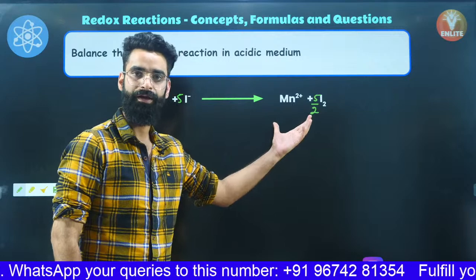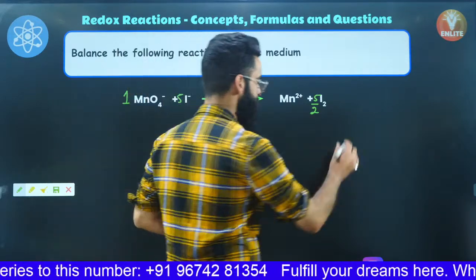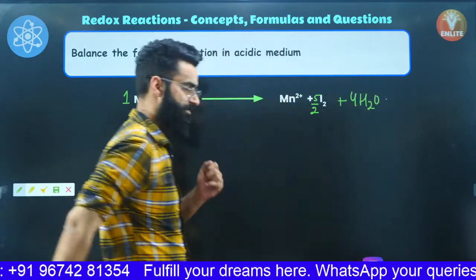It's right hand side. And how many oxygen deficiencies are on the right hand side? 4 oxygen deficiencies on the right hand side. So I'll be adding 4 water molecules on this side. So now oxygen is balanced, right?